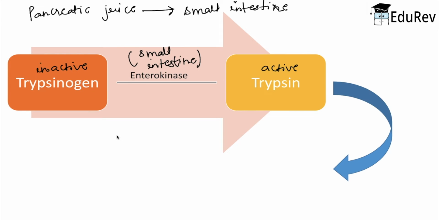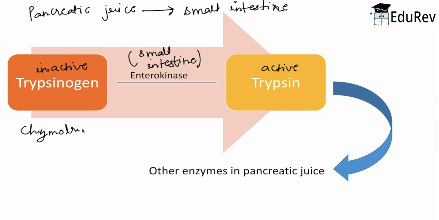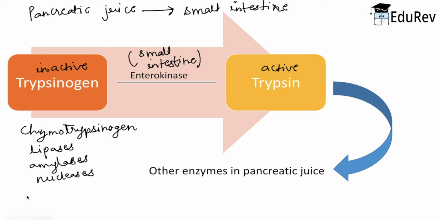Now, this active trypsin activates other enzymes present in the pancreatic juice such as chymotrypsinogen, lipases, amylases, nucleases, and procarboxypeptidases.